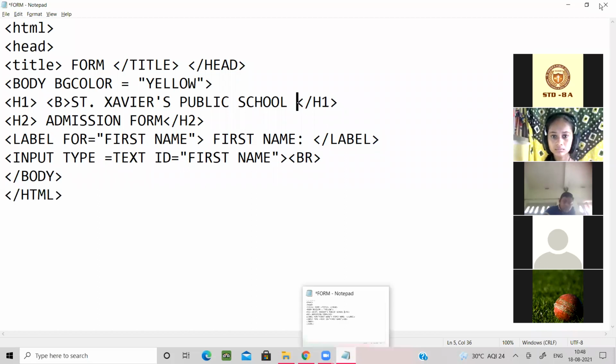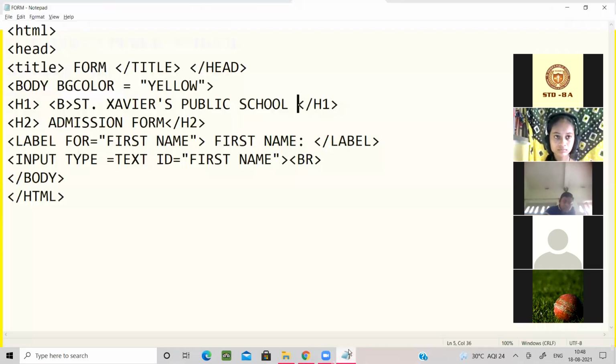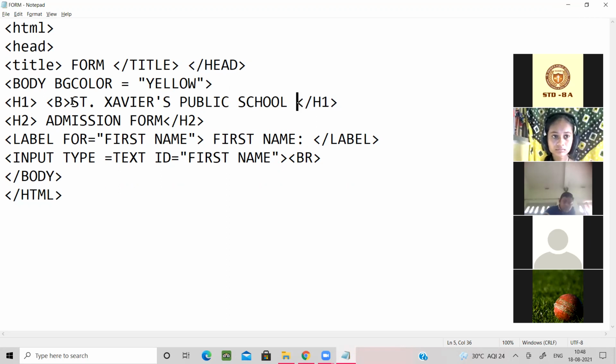HTML is very nice. Why is it very nice? If one line is wrong, only that part will not run, but the other parts will run. I think the bold tag will not work with a heading. So rather we are just going to remove it. Up to this, I hope it's clear.